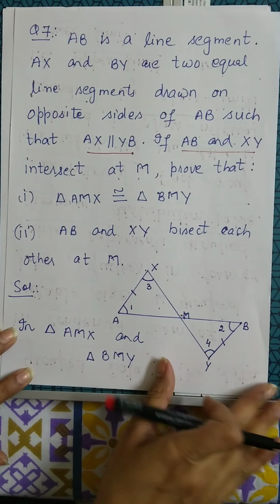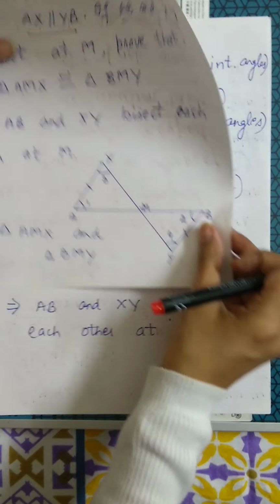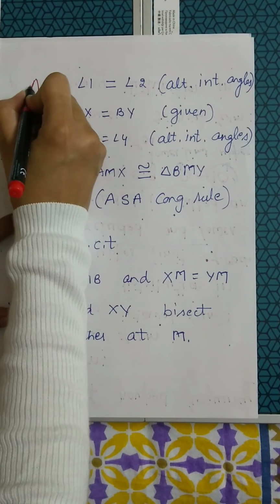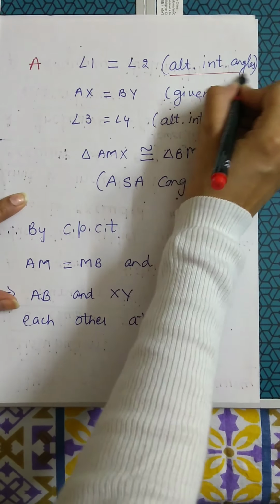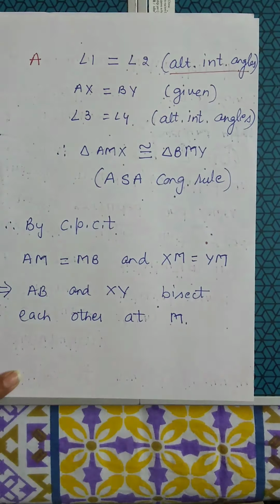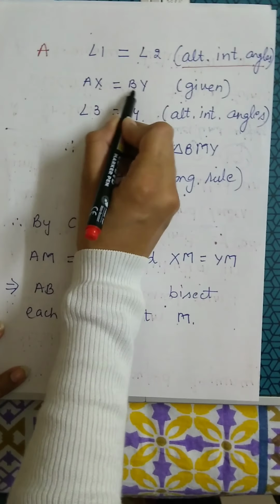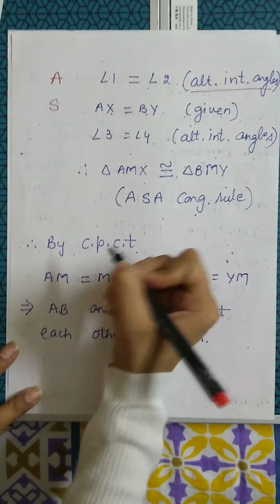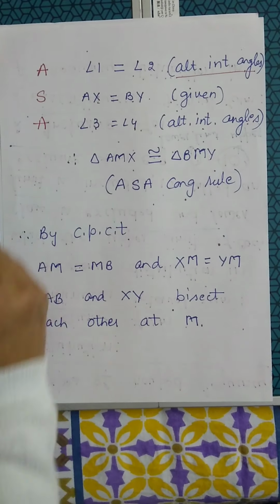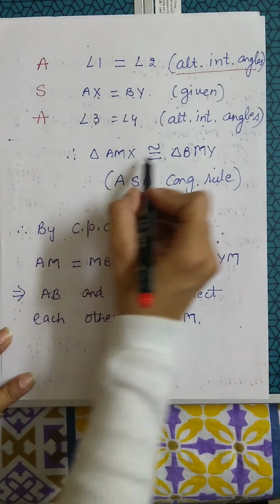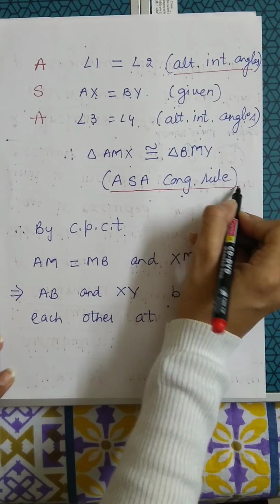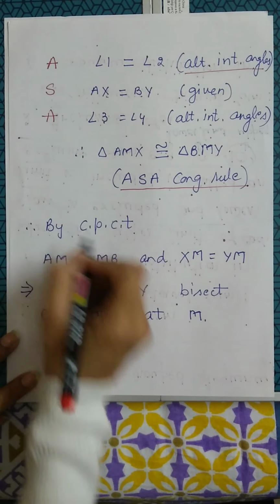Now in this case, I will take angle 1 is equal to angle 2. These are alternate interior angles, as lines are parallel. Second condition, AX is equal to BY. This is given to me. Angle 3 is equal to angle 4, alternate interior angles. Therefore, triangle AMX is congruent to triangle BMY by ASA congruency rule. Okay, this is the first part which we have done.